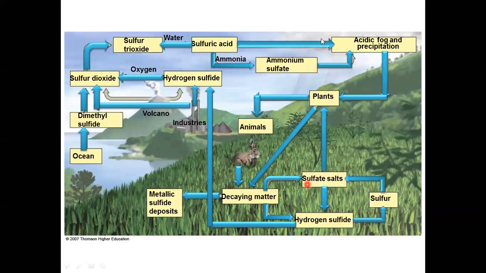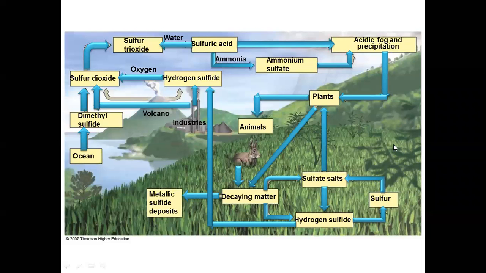So in this way, this cycle takes place in the ecosystem from the ocean to the earth surface, and from the earth surface to the ocean. The sulfur which comes through rainfall or snowfall, after the flowing of water from the earth surface to the ocean, is also transferred to the ocean with the help of this flowing rainwater. Again from the ocean, dimethyl sulfide is formed, and again SO2 is formed, and in this way the cycle of sulfur goes on.